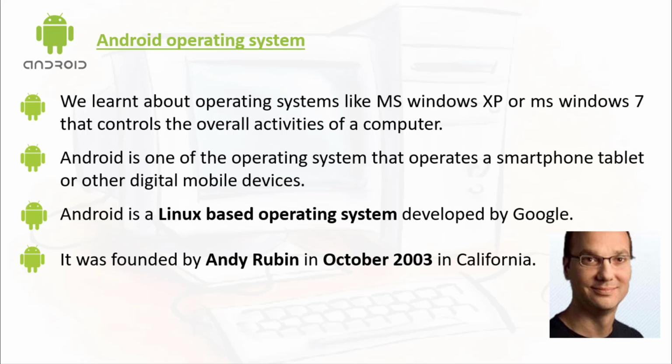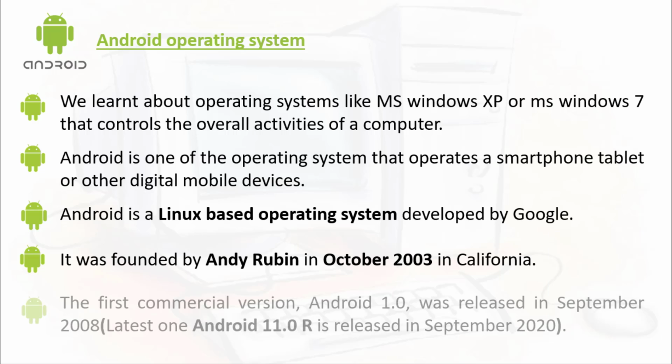You can see in the picture, his name is Andy Rubin, who is the founder of the Android operating system. The first commercial version, Android 1.0, was released in September 2008, and now the latest one, Android 11.0 named R, was released in September 2020.